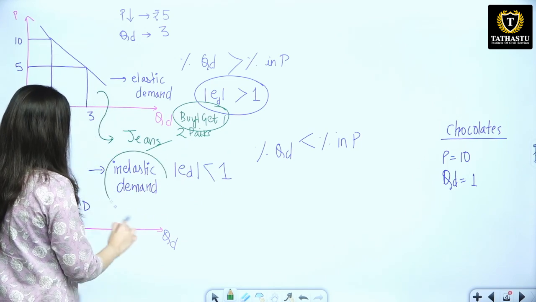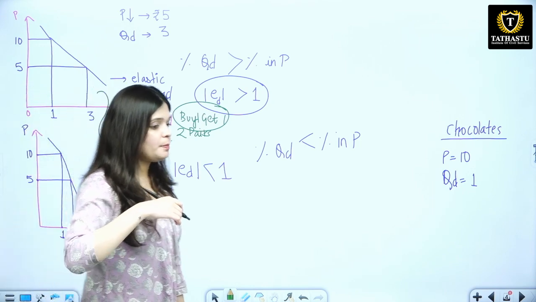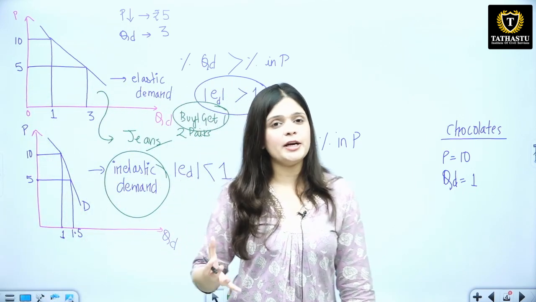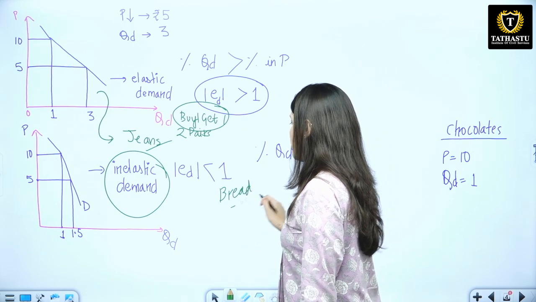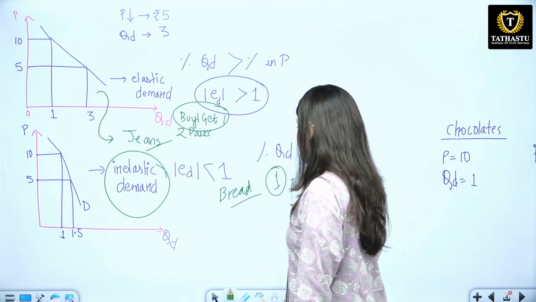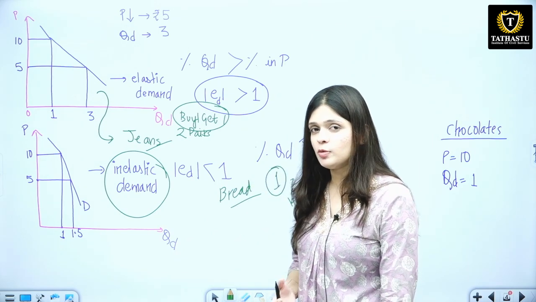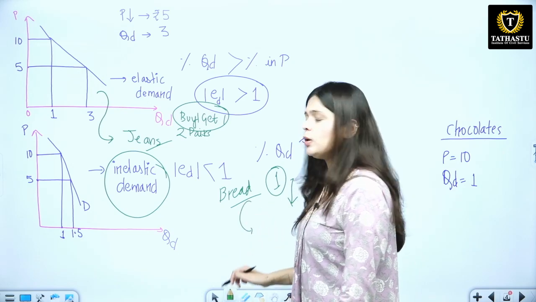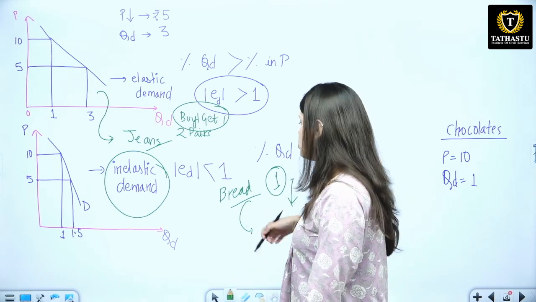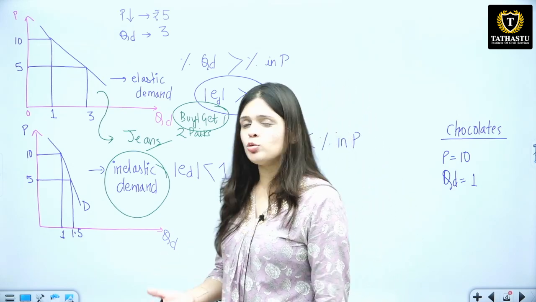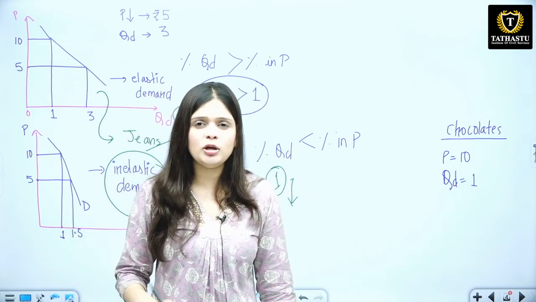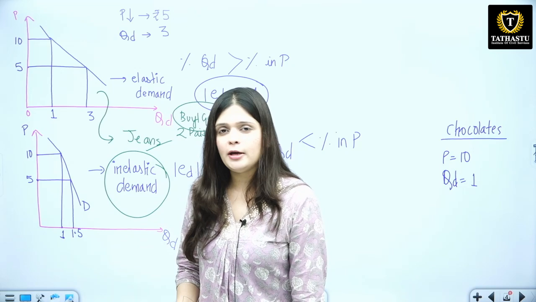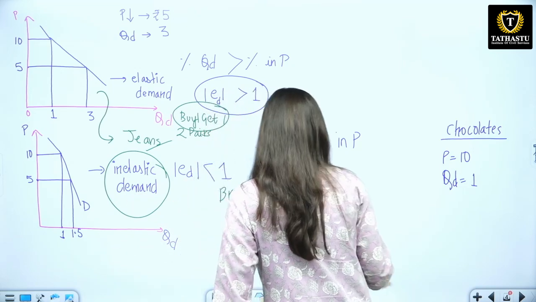Let's talk about inelastic demand. Inelastic demand would be for bread. You know that only for your family you need 1 loaf of bread. So even if the price of the bread decreases, you know that it is a perishable good and its life is only 1 to 2 days, right? So you won't be too responsive to it. You might buy 2 loaves, but you won't be highly responsive for it. It won't happen that you will go and buy 10 breads, right? So that is the example for this.